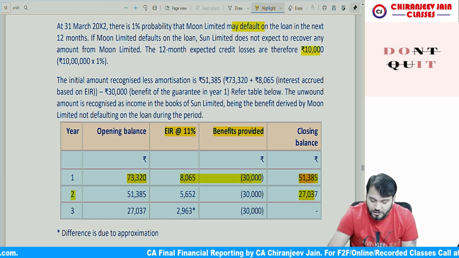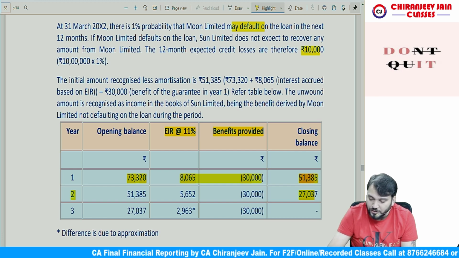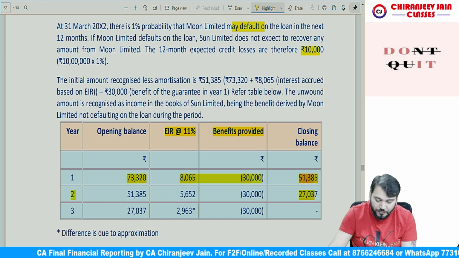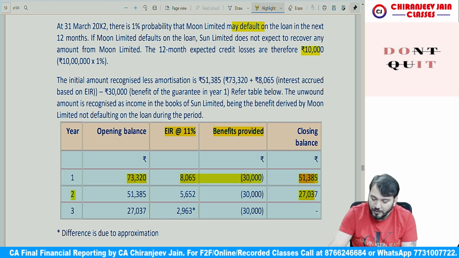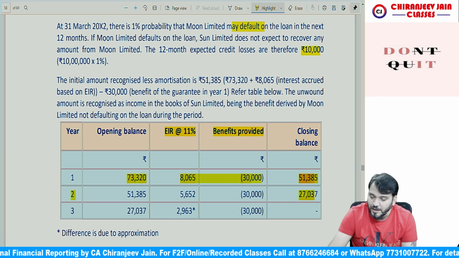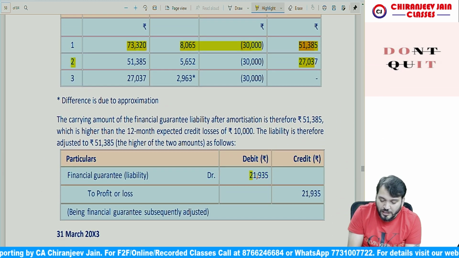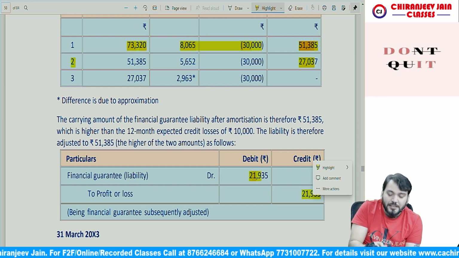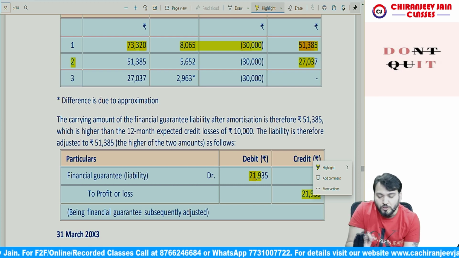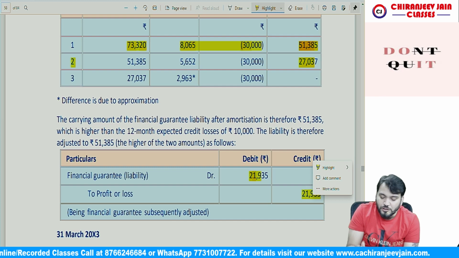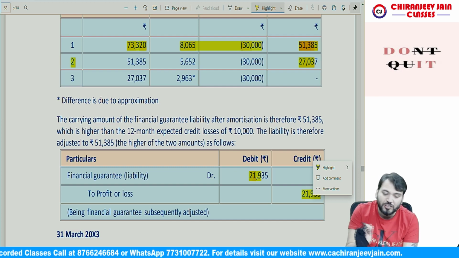So what is the amount? Tell me, how much will it come? 73,320 minus 51,385 is equal to what? Once again, 73,320 minus 51,385. This amount is 21,935. So you can see the amount is coming 21,935. Initial measurement 73,320, subsequent measurement 51,385. So the liability will decrease by 21,935. What will the journal entry be?